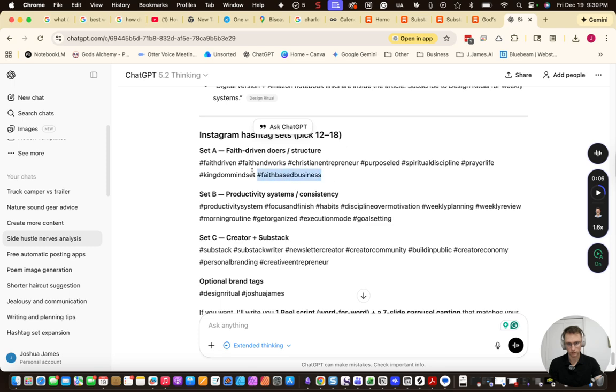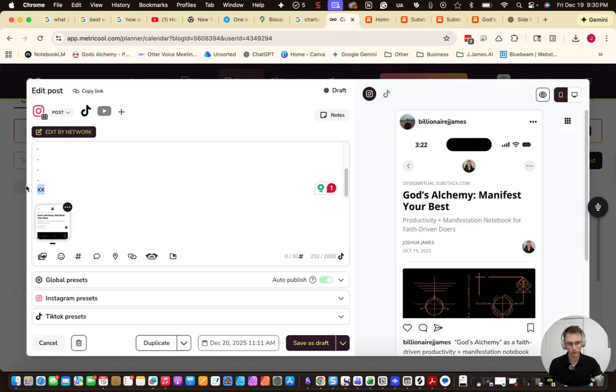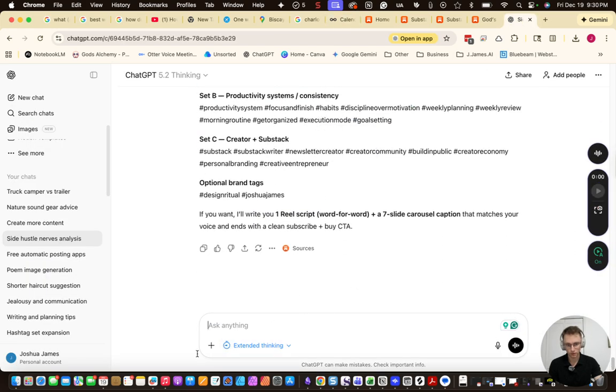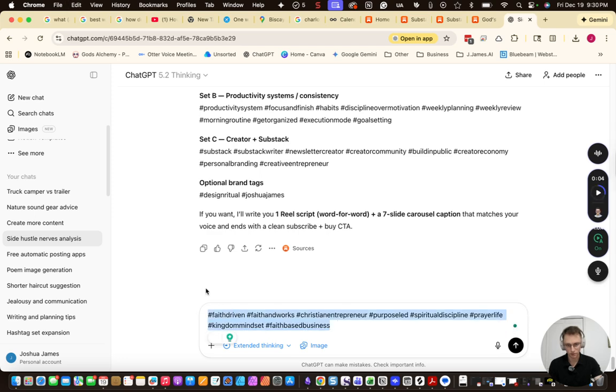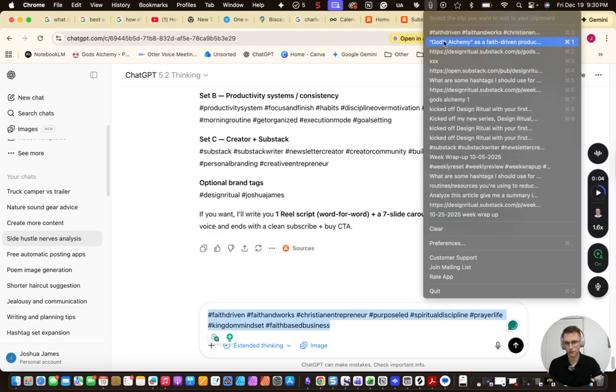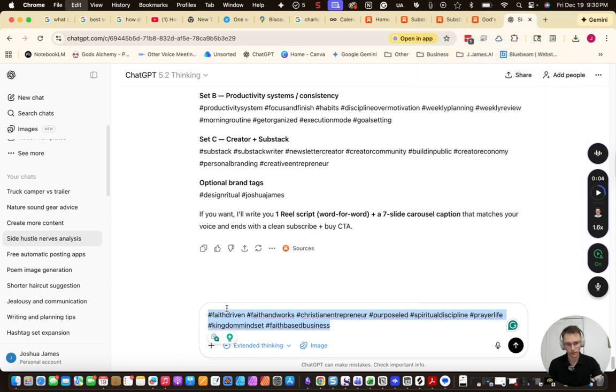So let's try these ones for a start. Copy. We're just going to keep trying new hashtags and see which ones perform the best, most views. And then we want to create another image. So then we're going to go to ChatGPT and hit create image, paste in this previous thing that I copied. So I have this tool that just lets me save what I copied.